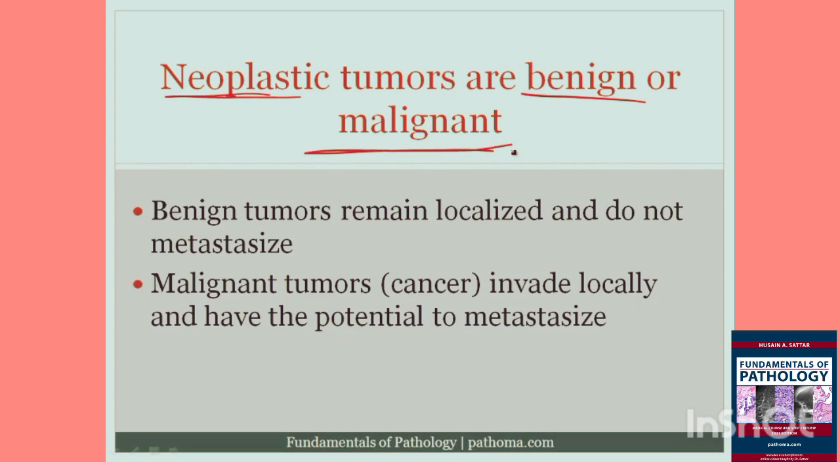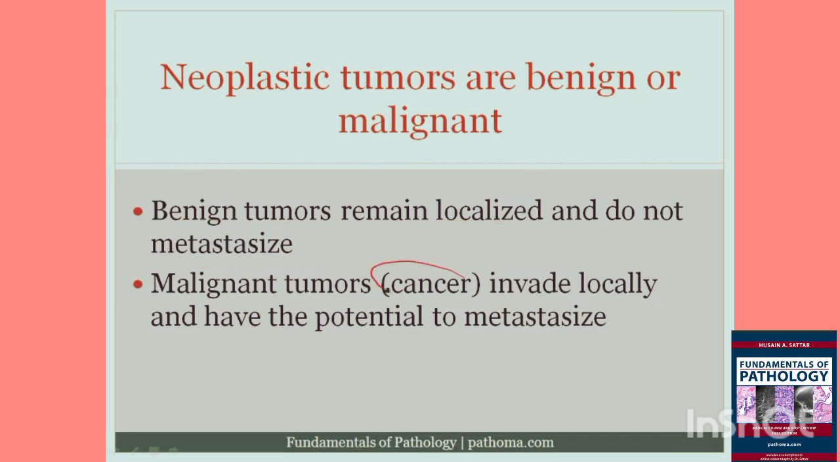Both benign tumors or neoplasia and malignant tumors or neoplasia, both of these are monoclonal. Whether it be a benign tumor or a malignant tumor, neoplasia generally speaking is monoclonal. All right, so I want to highlight that point. Now, one of the key characteristics of benign tumors is that they tend to remain localized in the tissue in which they grow, and they absolutely do not metastasize. That's a key characteristic of benign tumors.